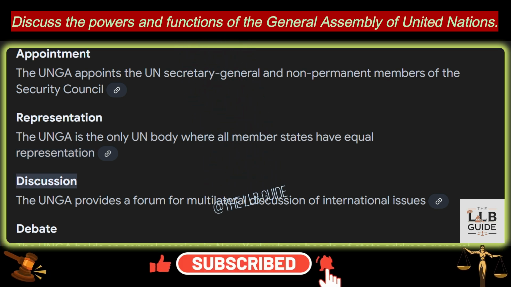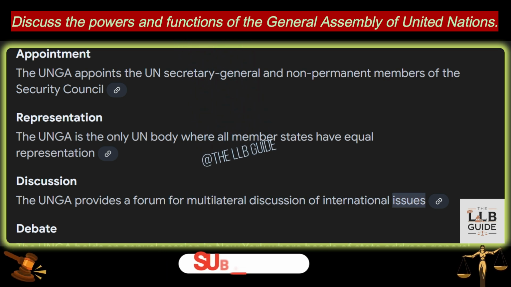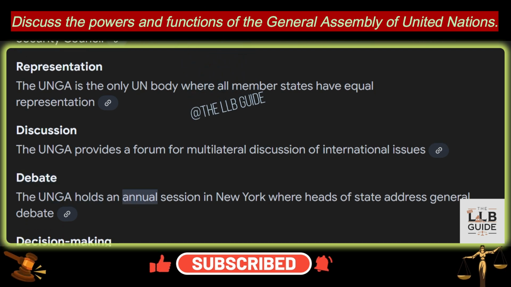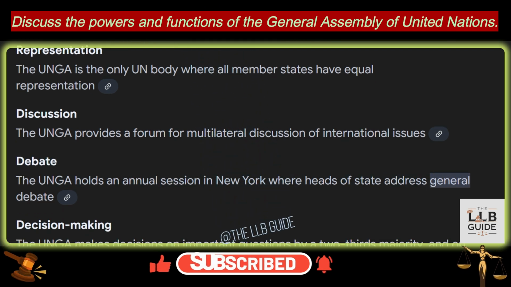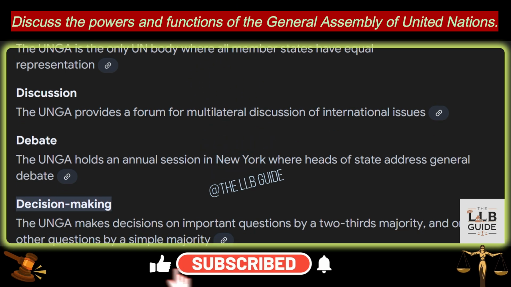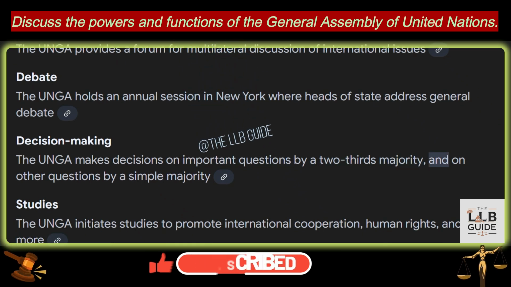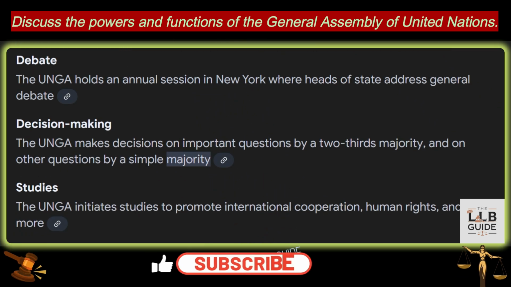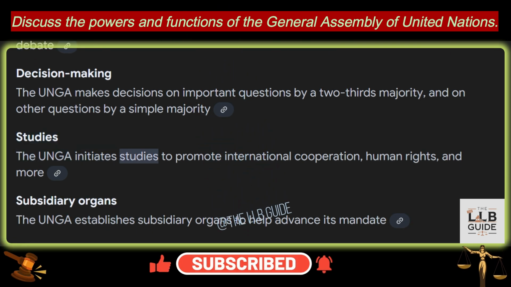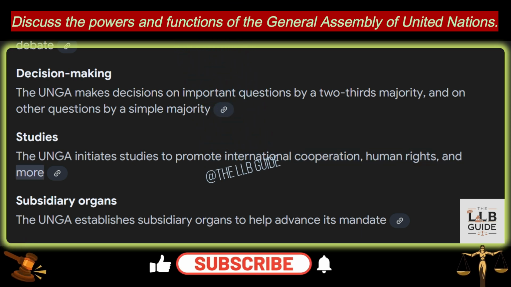5. Discussion. The UNGA provides a forum for multilateral discussion of international issues. 6. Debate. The UNGA holds an annual session in New York where heads of state address general debate. 7. Decision-making. The UNGA makes decisions on important questions by a two-thirds majority, and on other questions by a simple majority. 8. Studies. The UNGA initiates studies to promote international cooperation, human rights, and more.